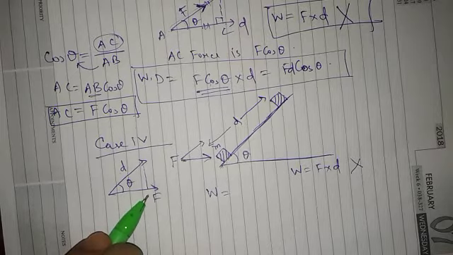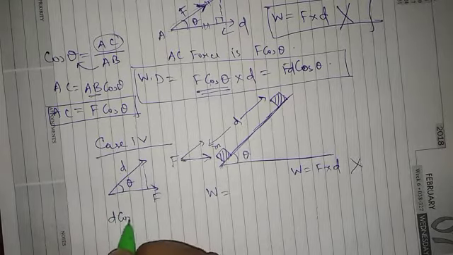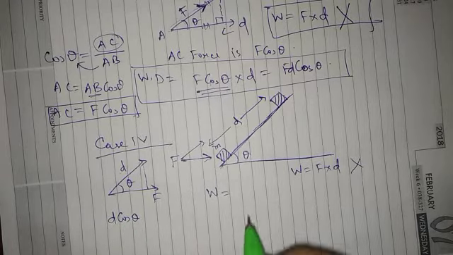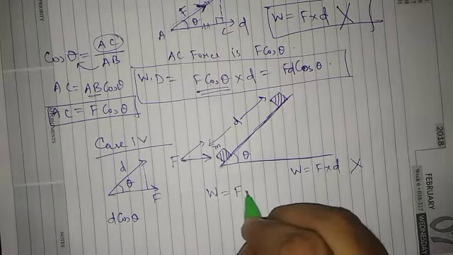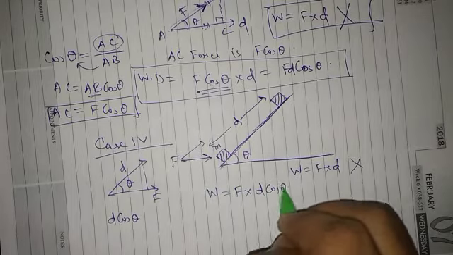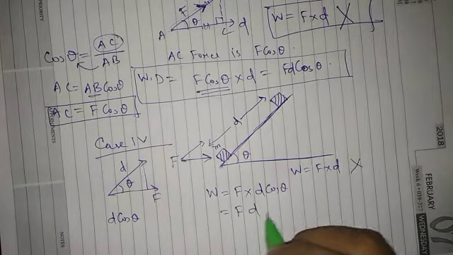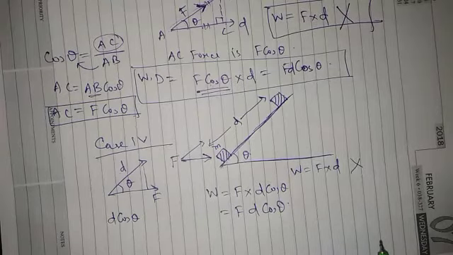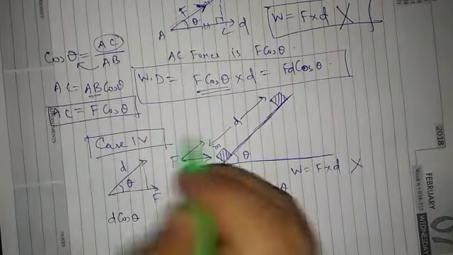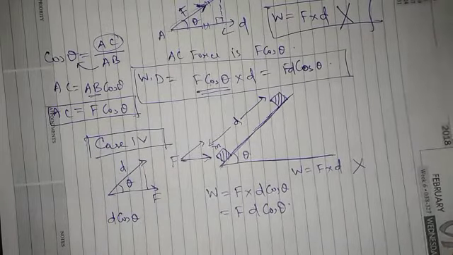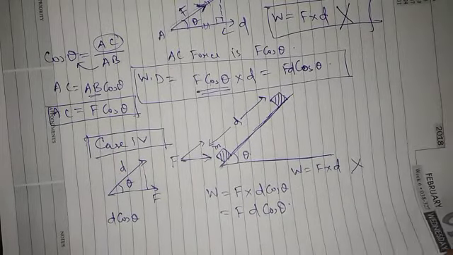So that will be D cos theta. So displacement is D cos theta, and our total work done equals F into D cos theta. So work done is FD cos theta. So there are 4 types of cases where we can calculate work done in different ways. Now lastly we have another way of calculating work done, and that is work done by gas.